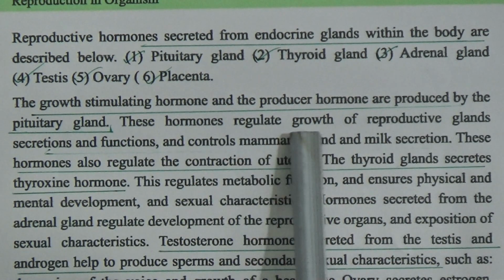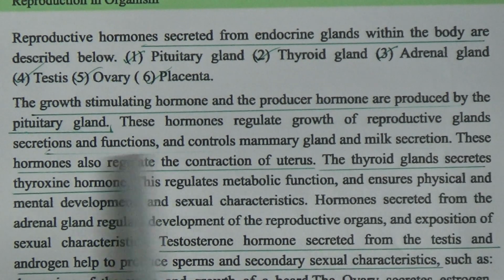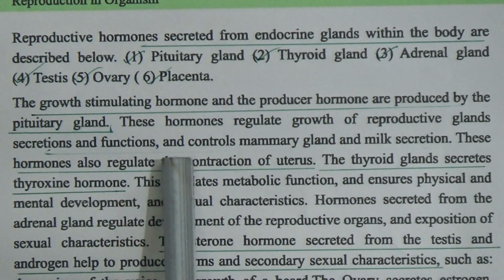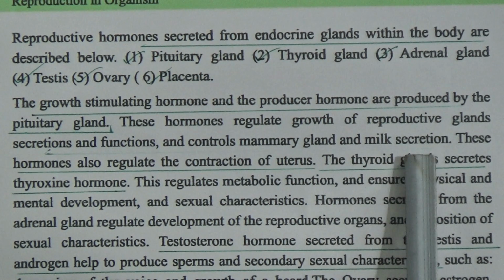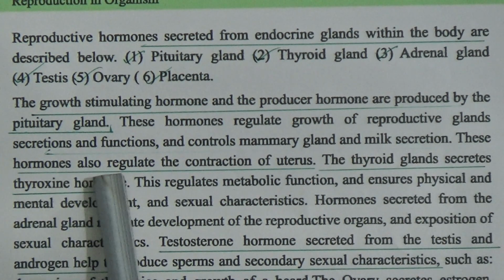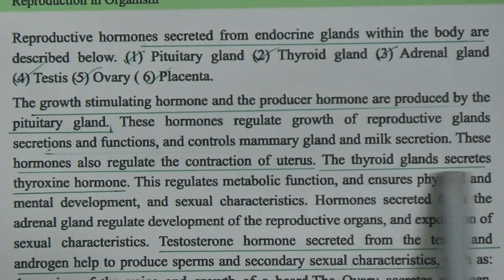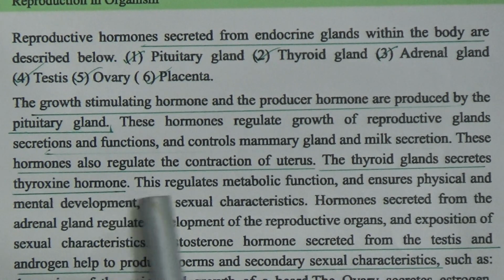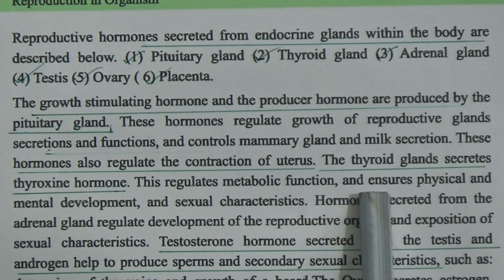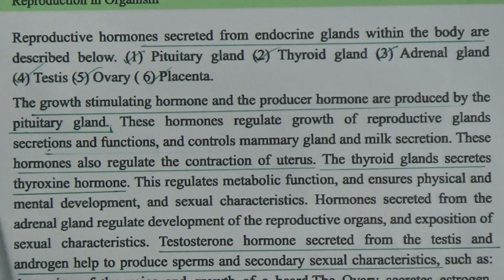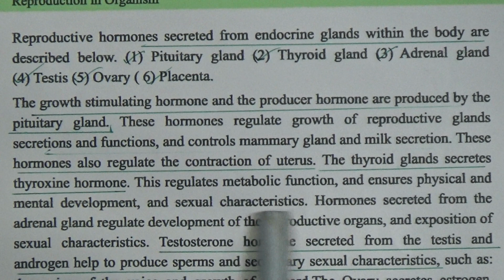These hormones regulate growth of reproductive glands, secretions and functions, and control mammary glands and milk secretion. These hormones also regulate the contraction of the uterus. The thyroid gland secretes thyroxine hormone. This regulates metabolic function and ensures physical and mental development and sexual characteristics.